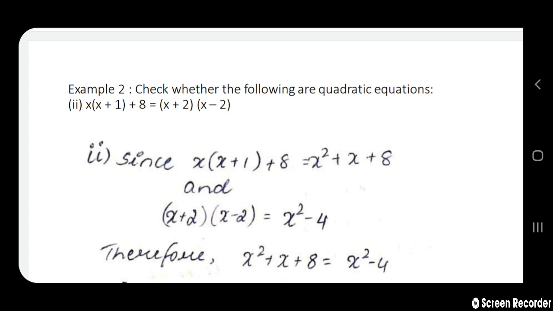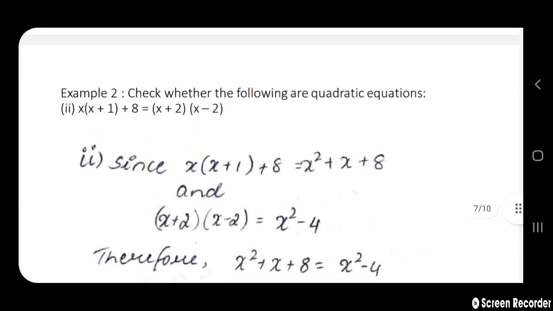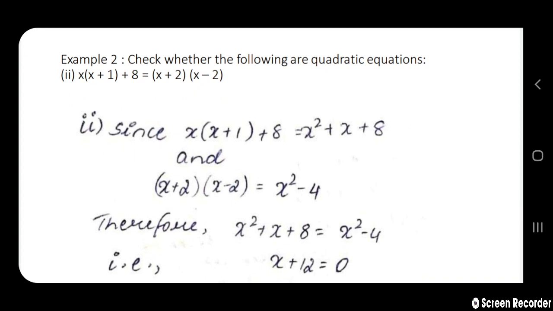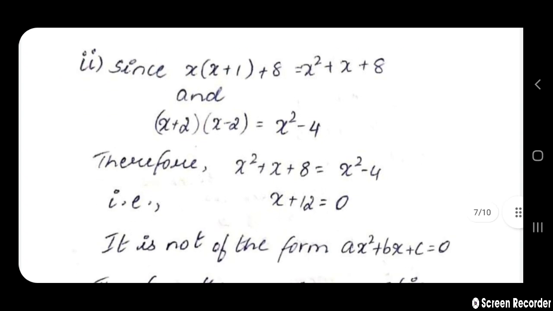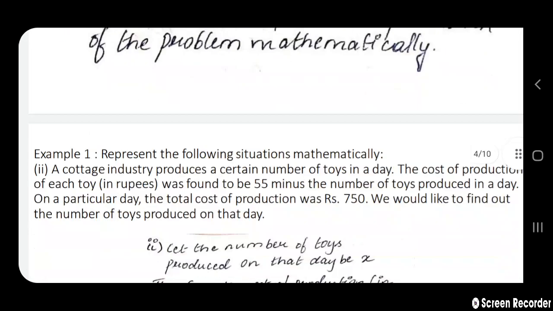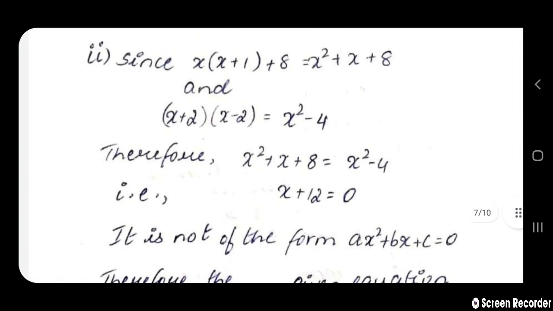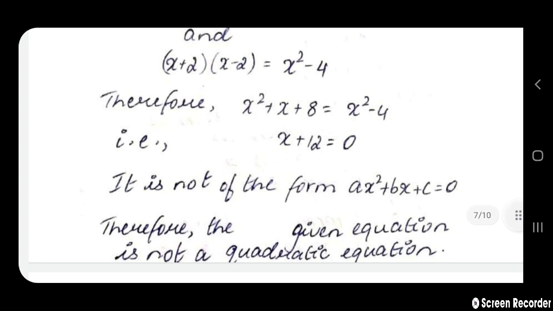Therefore, on equating both the sides, we get x square plus x plus 8 is equal to x square minus 4. Getting all the RHS terms onto the LHS, x square minus x square is nothing but 0. x plus 8 plus 4 is nothing but 12. x plus 12 equals 0. Is the given equation of the form ax square plus bx plus c? No, it is not of the form ax square plus bx plus c. Therefore, the given equation is not a quadratic equation.